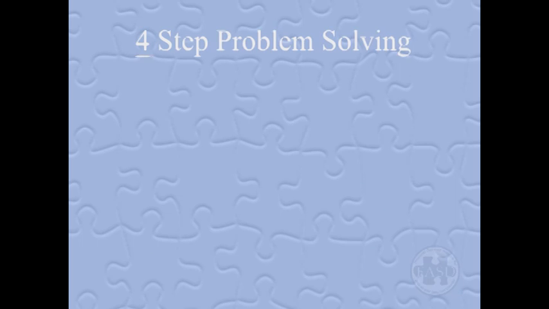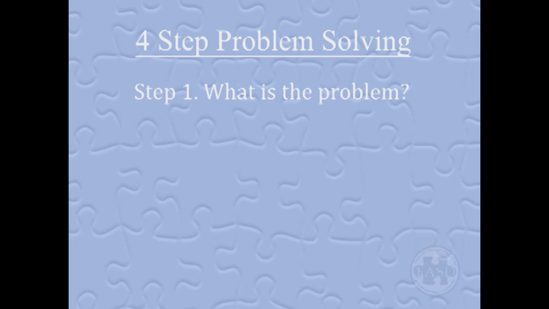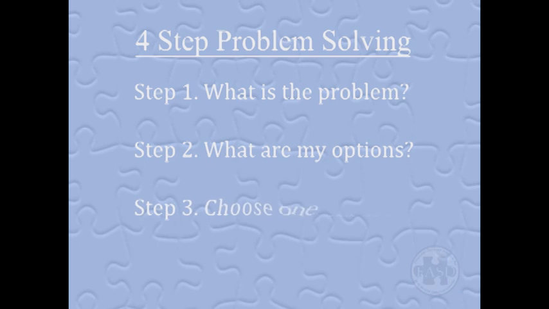Another great strategy for a student having trouble with impulsiveness and cause and effect is to teach problem solving and show how to reflect on behaviors. Step 1, what is the problem? Step 2, what are my options? Step 3, choose one and act. And step 4, ask the question, did it work? By working through this simple problem-solving sequence, students with FASD, with the help of a visual, may begin solving problems more independently. This is an important life skill that will assist them throughout their lifetime.